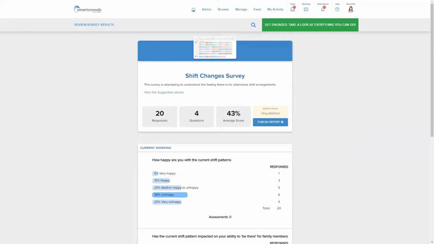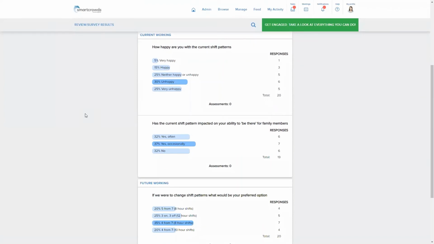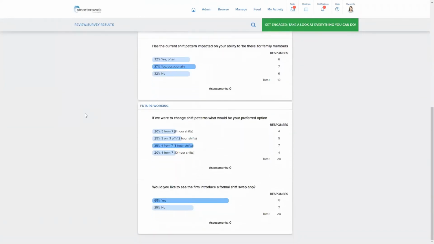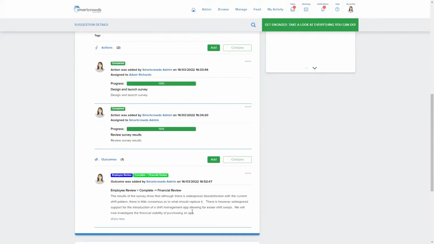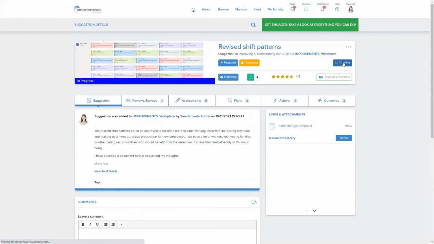Here we can see the results of the survey, which suggest that although there is dissatisfaction with the current shift patterns, there is little consensus as to what should replace them. There does, however, appear to be an appetite for a shift swapping app. We can now see these findings recorded as an outcome for this plan, and that the next stage in evaluating this idea is to look at the financial viability of a shift swapping app. We can see the plans that we have just viewed recorded in this Gantt chart.